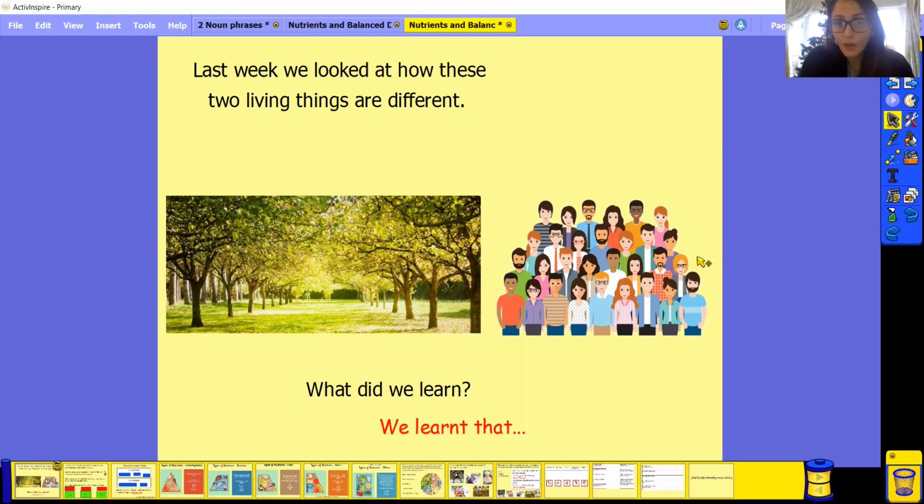But the one thing that is very different between plants and humans is that plants can produce their own food. They can make it themselves, inside themselves. However, humans, we can't make our own food from within us. We have to go find our food. We have to go hunt or go find it or gather it. So we know that plants can produce their own food, whereas we cannot do that. We have to go find it.